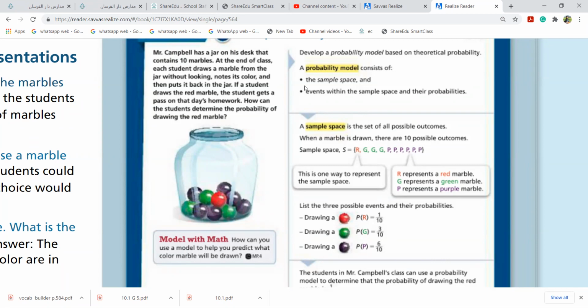Now, Miral, probability of drawing a purple marble. Do you see a purple marble over here? I think that color is purple or dark purple. How many purple marbles do you see here in the jar? 6.